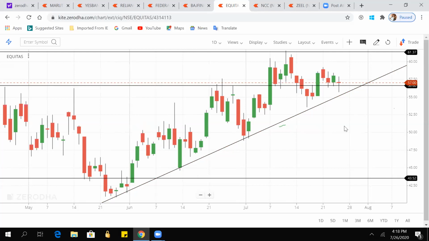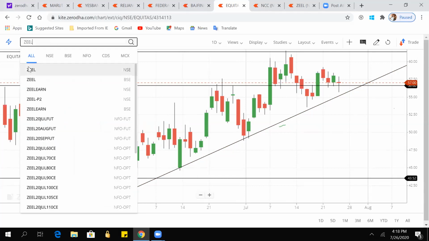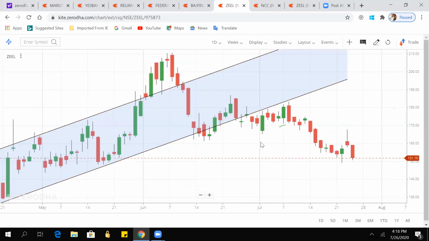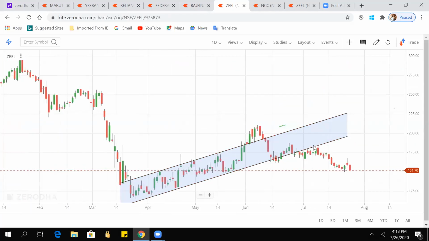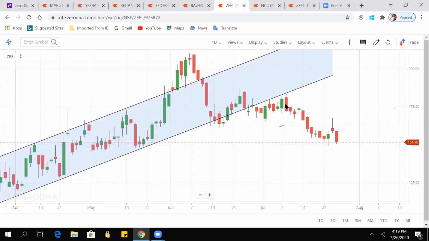I can show you an example of breaking the support as well. We can see it in Zeal. Zeal was moving in this channel from April. Rejection, rejection, rejection, and then it went up, but it was a false breakout, because I said we have to wait for it to become the support, and it didn't move up from here. It again came to this, and then it broke this channel. After breaking, it went back, touched the support line, and made it resistance. From that point, it is falling.